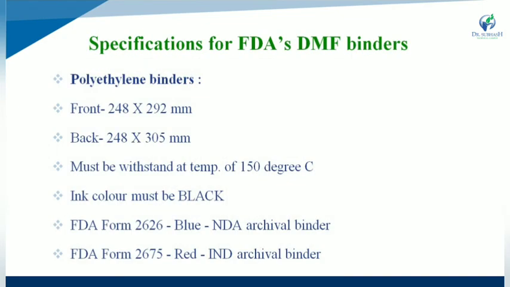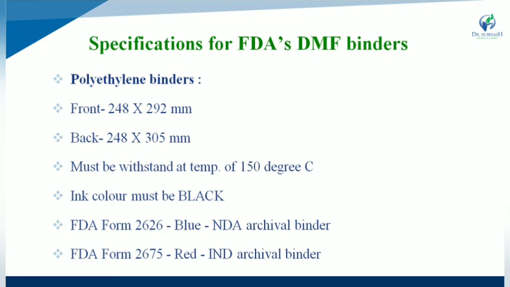Specifications for FDA's Drug Master File binders. For example, for polyethylene binders, the front size is 248 by 292 mm, the back side is 248 by 305 mm, it must withstand a temperature of about 150 degrees centigrade, and the ink color must be black.